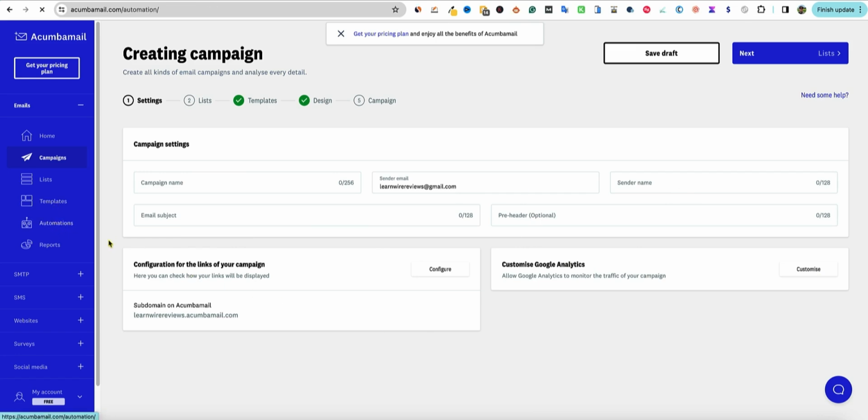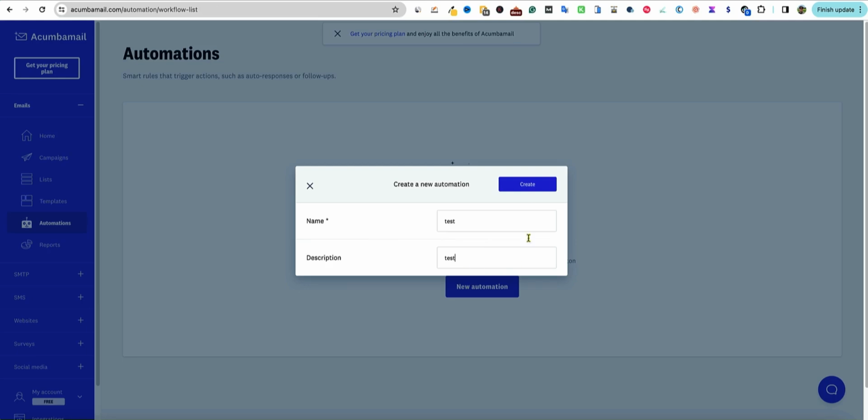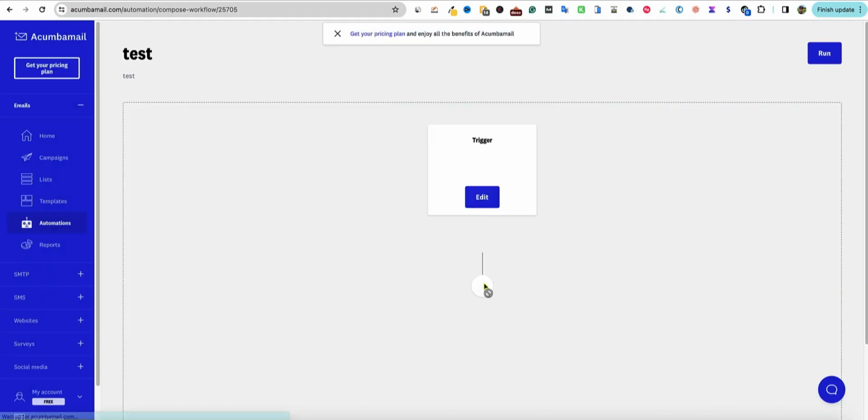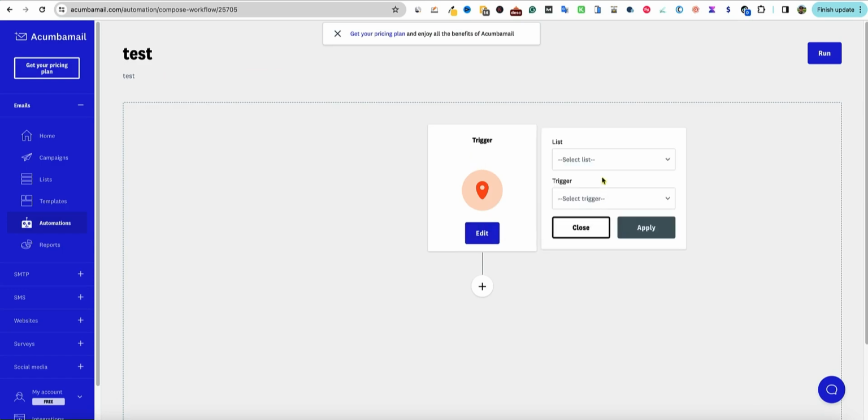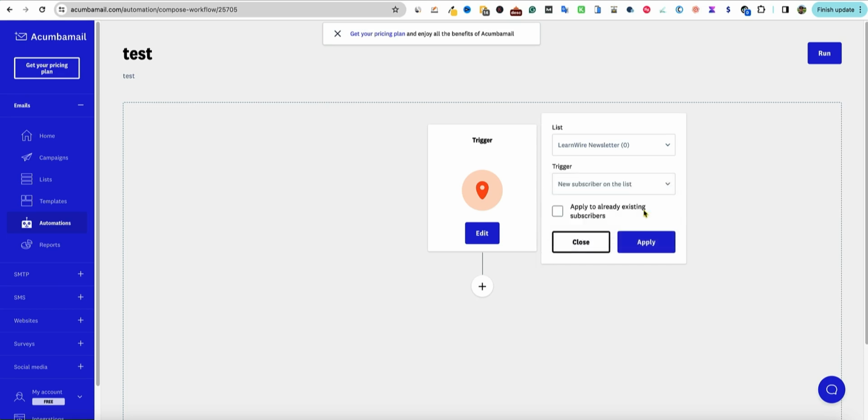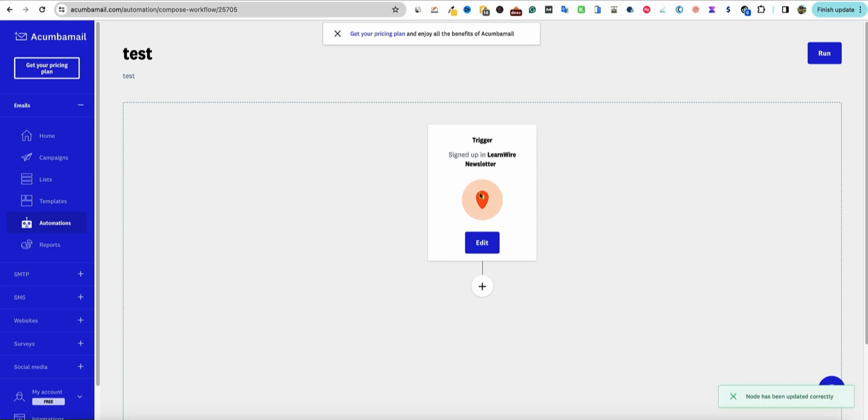So we have automations over here. I'm going to say test, create new automation. So they do have a mapping out. So the trigger would be if someone comes into my newsletter and I want to add them. So you actually have to do this. You actually go to new subscriber on the list, and then you would push apply, something like that. So that'd be the trigger.